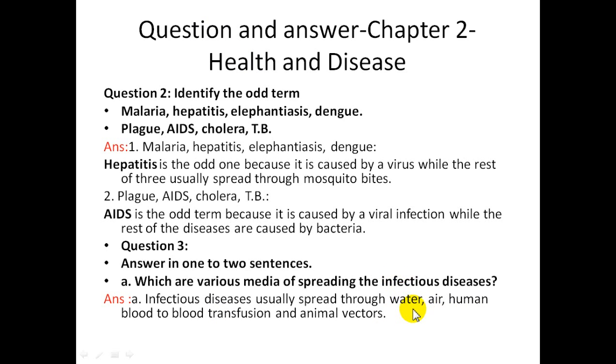It is easily communicated, and we all use lots of water in a day, so it is a wide media to transfer infectious disease. So water, air, human blood to blood transfusion, and animal vectors are known as the various media for the infectious disease.